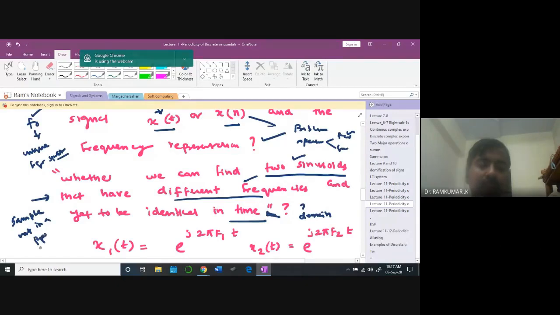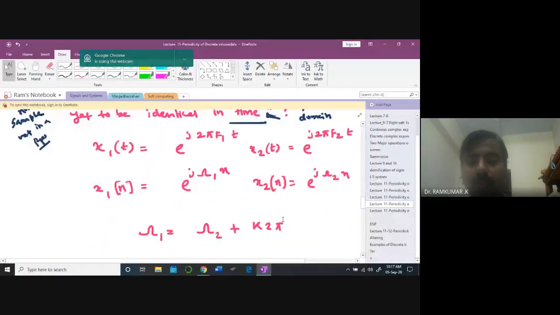There is a possibility that you may end up in a different signal in the time domain for different frequencies. The signal may be having different frequencies. By not sampling it properly, you may end up in different waveforms. Let us see how we can understand it. So that's what the idea is.